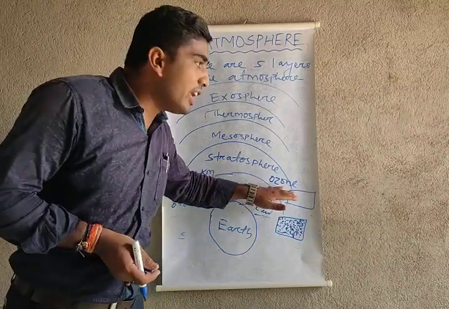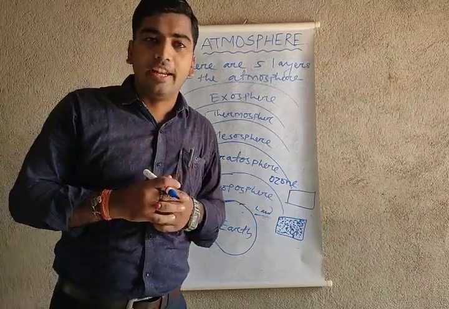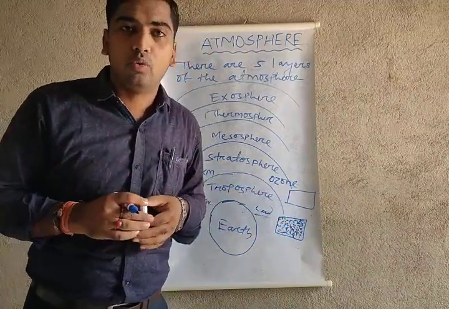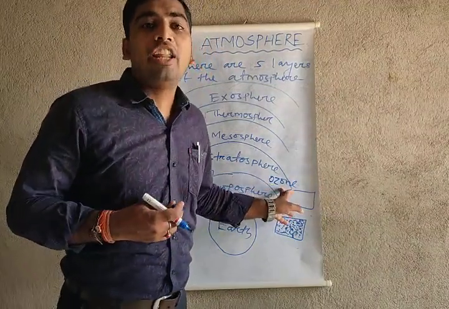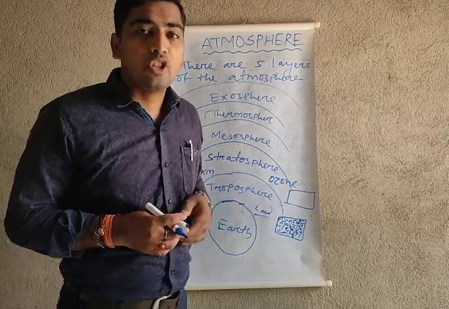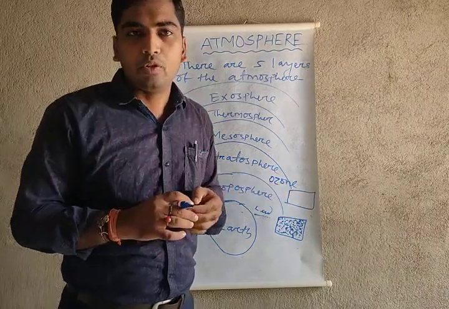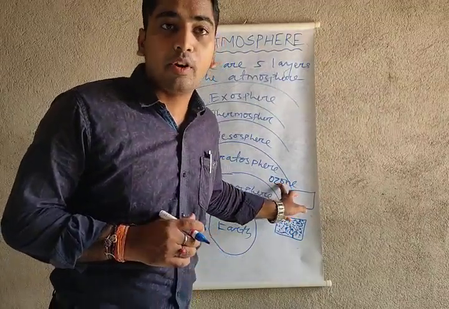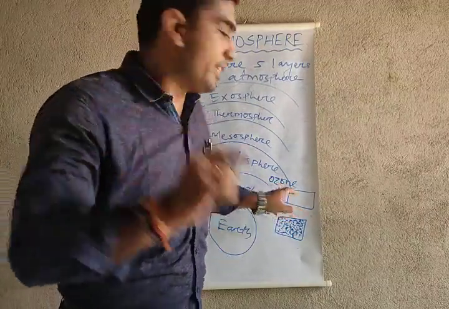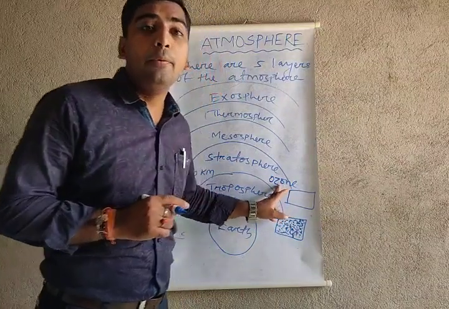And only because of the ozone layer we get a smaller amount of heat. Otherwise we could burn also. So the ozone layer helps us by filtering the ultraviolet light from the sun, and we stay alive. Okay, it means that it protects us from harmful rays. Ozone layer always protects from the harmful rays.